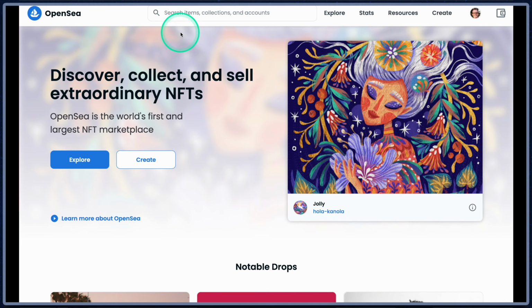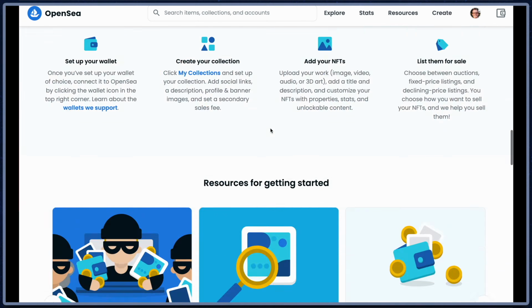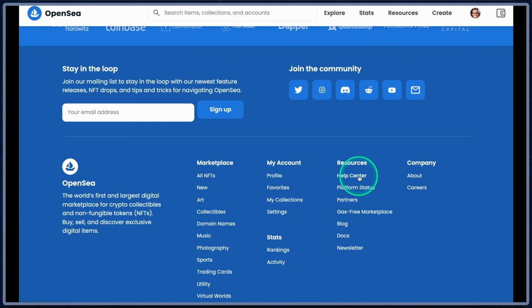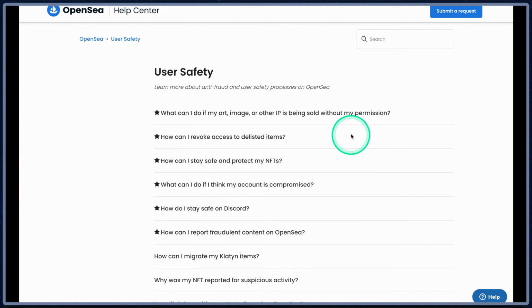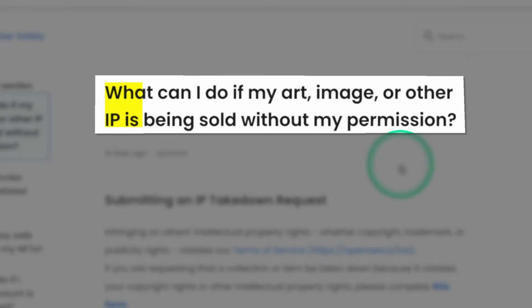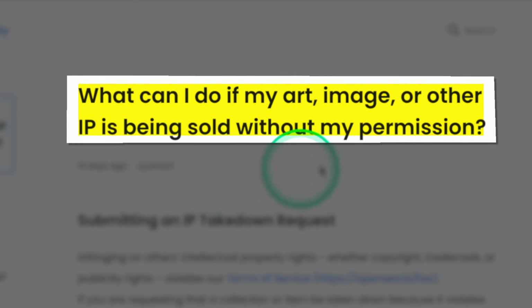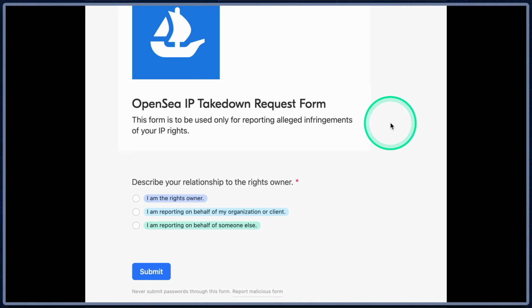Then you go to OpenSea.io, you scroll down to the bottom of the page, click the Help Center, scroll down and click on the User Safety section. Click on the first item, what can I do if my art, image, or other IP is being sold without my permission? Review the page about DMCA takedown requests on OpenSea. Then click on Complete this form. Answer the questions in the menus. Generally, you're gonna be the rights owner.